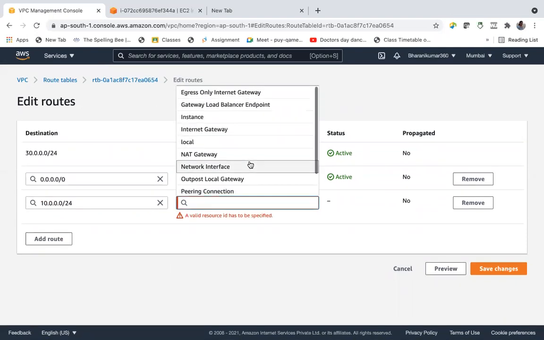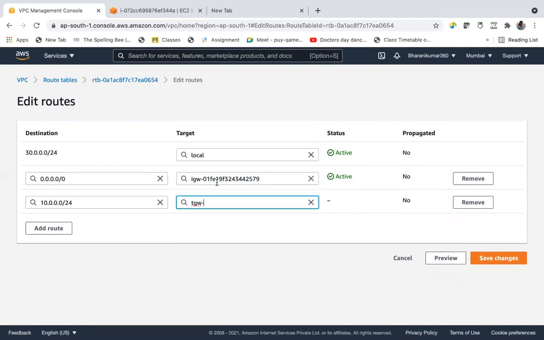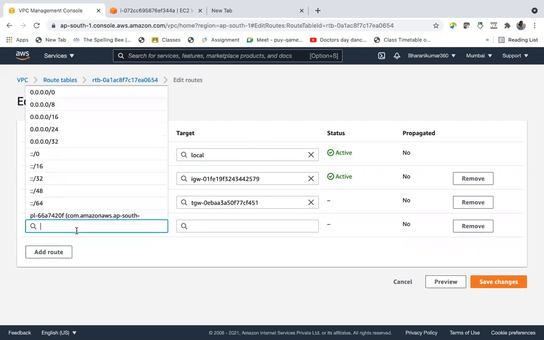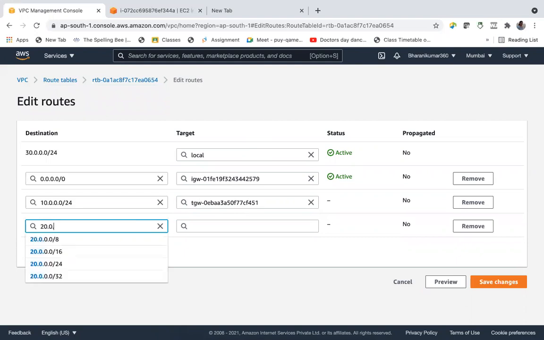Where is transit gateway? I don't know why this is flickering. So transit gateway. Same thing with the other VPC, 20 dot 0 dot 0 dot 0 slash 24, right?